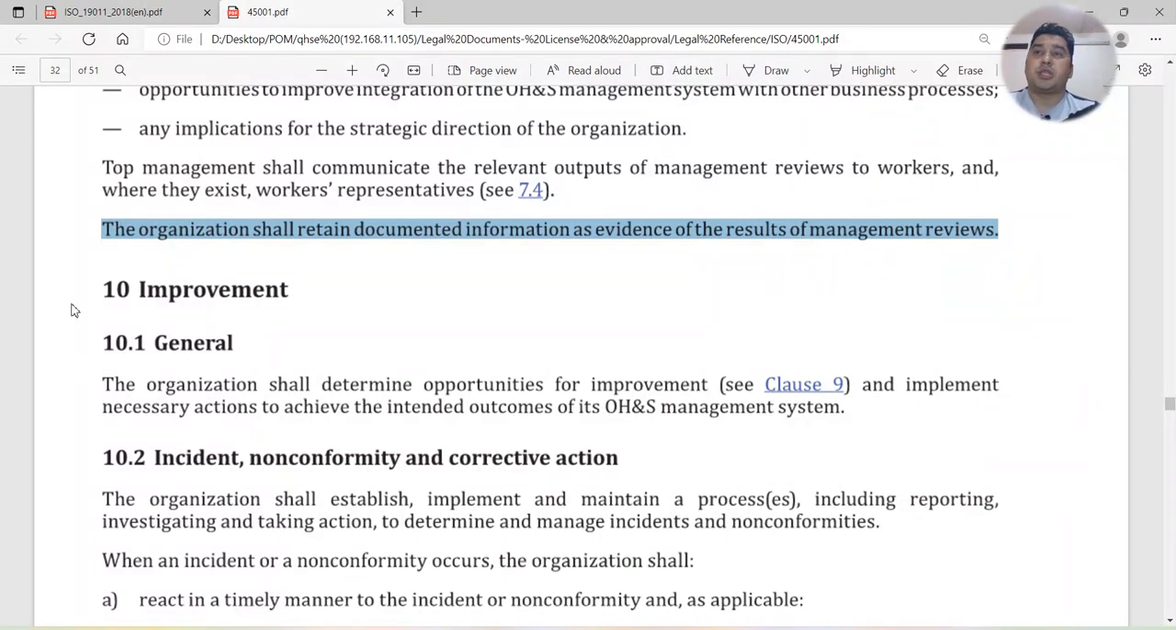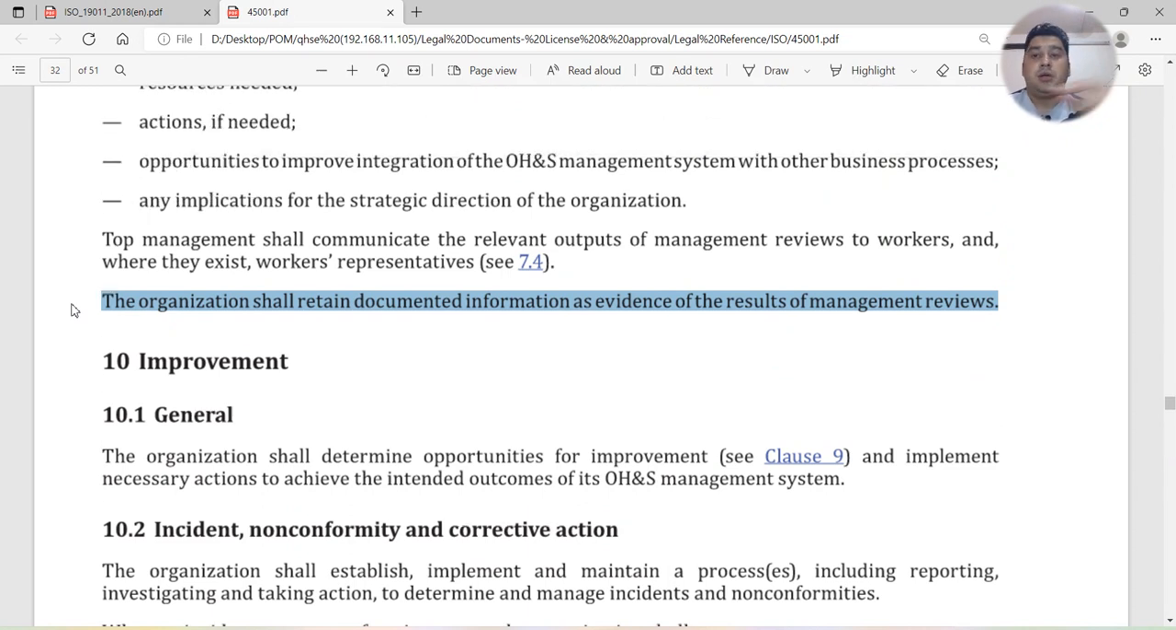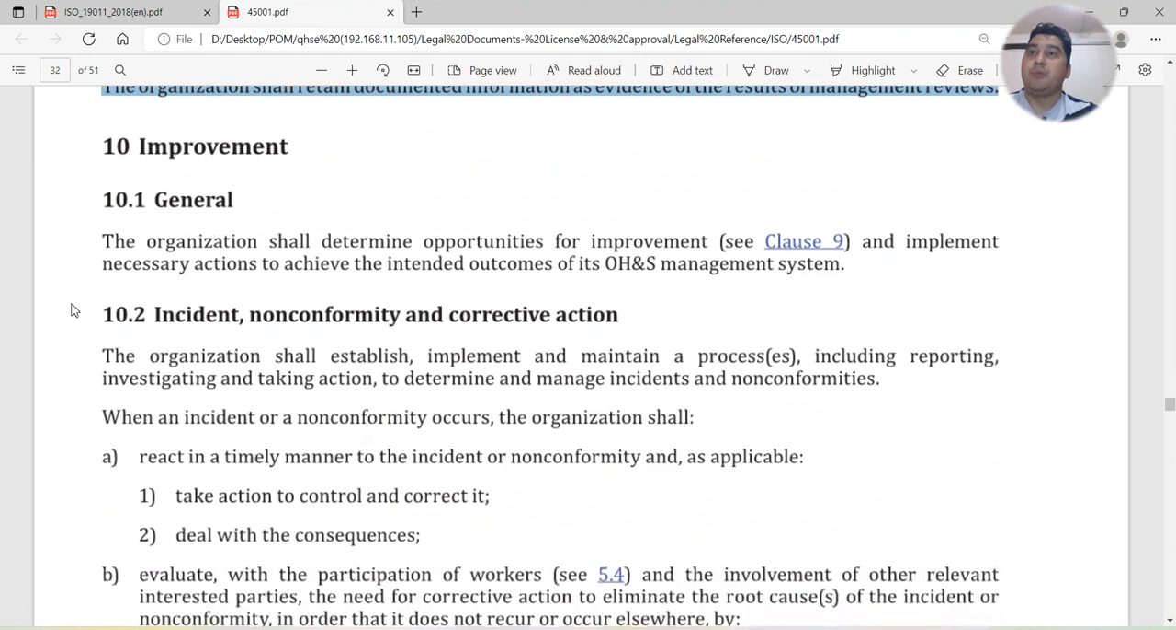Now we will move to clause number 10, which is improvement. PDCA: P is clauses 4, 5, 6, and 7. Clause number 8 is Do. C, Check, is clause number 9. Now we have to Act, which is clause number 10. So clause number 10 is the Act part, for improvement.